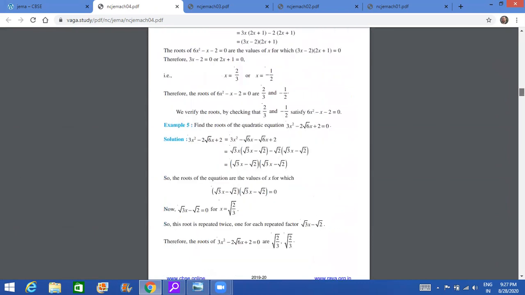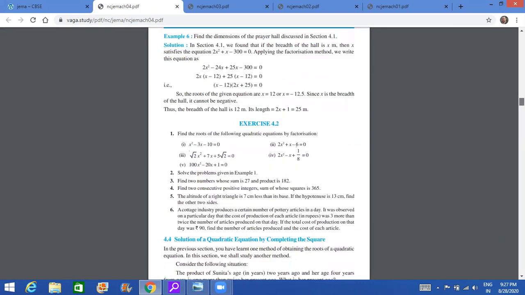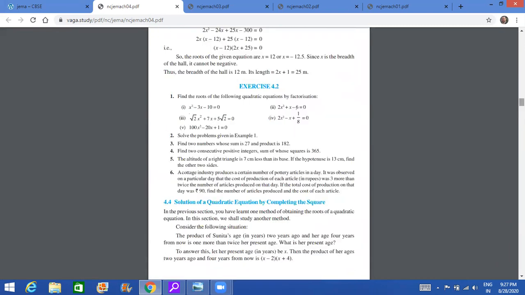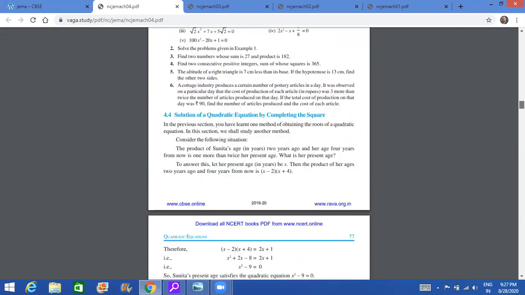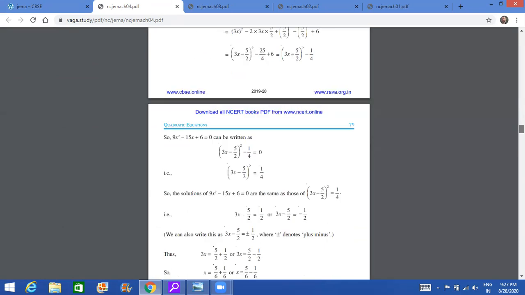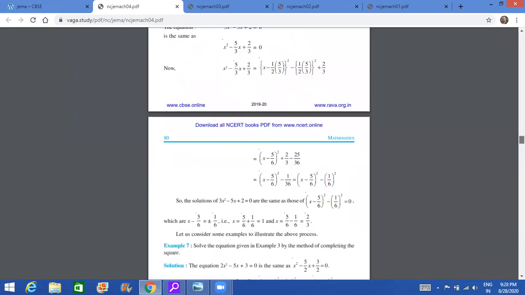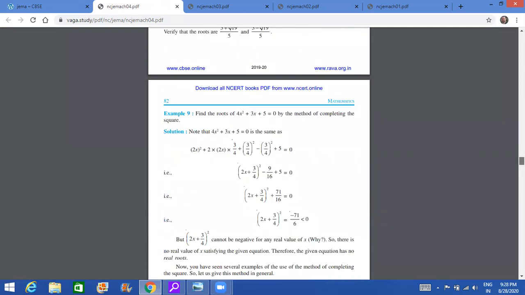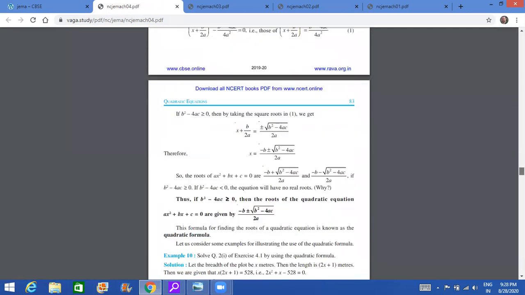Solution by factorization is very much there. And solution by method of completion of squares, this is the deleted method. Method of completion of squares is deleted. So this you need not do. This you can cancel safely. It was a very long method, not a very useful method. So all these examples of that method you need not do.